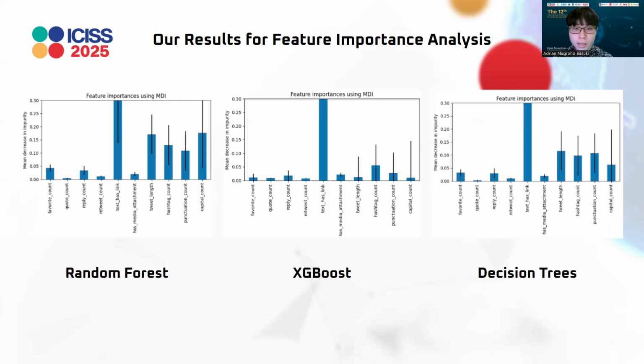And a higher MDI value indicates that the feature contributes more in improving the decision-making process of the machine learning model. And as you can see here, the text has link feature is by far has the highest mean decrease in impurity score, which means that it's the largest contributor to the decision-making process, whether the tweet is generated by a human or by a bot.